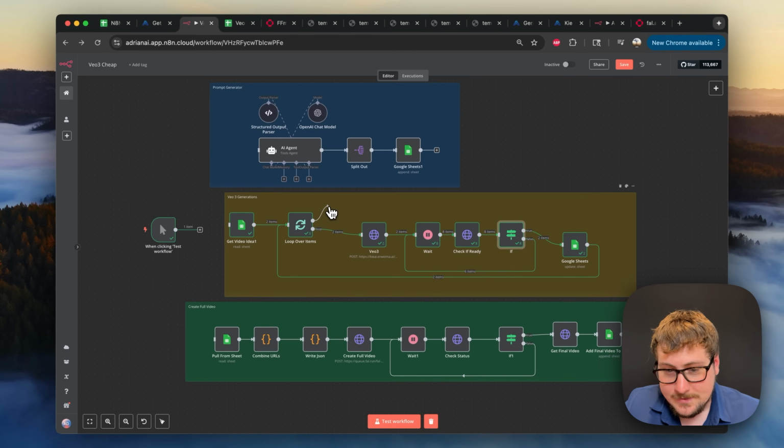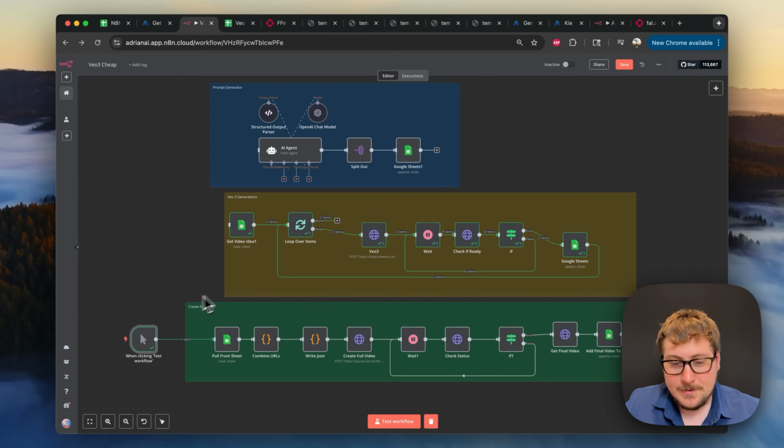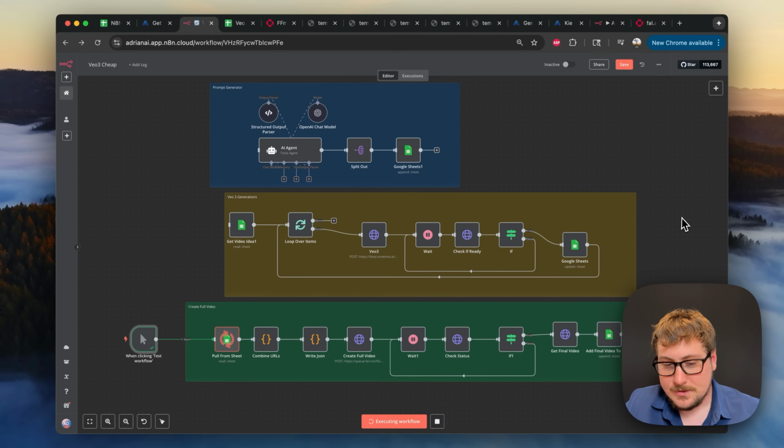Now normally once this is all done with all the batching, it will then create the full video. So we're going to drag our trigger down to show you how this last part goes. And what I'm going to do this time is I'm just going to test it, let it run all the way through, and then once we're done, I'm going to explain what was going on in this step. So let's just run that. It's going to pull all our videos from the sheet. It's going to combine the URLs, write some special code that I got an AI to build for me, and then we're just stitching them all together, and then we should be dropping that output onto our Google Doc, and then I'll go in and explain how everything worked.